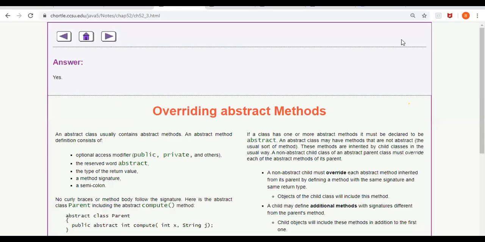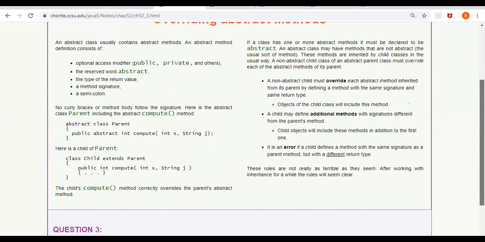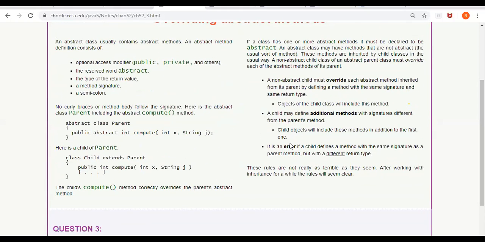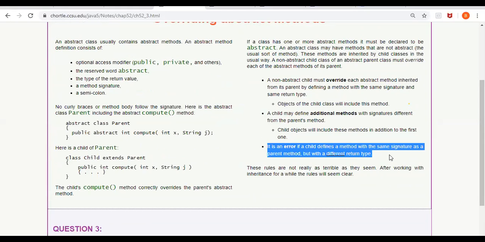Now we'll move to the next topic. Already we are discussing abstract class. In our understanding of abstract class, we will add one more point: it is an error if a child defines a method with the same signature as a parent method, but with a different return type.